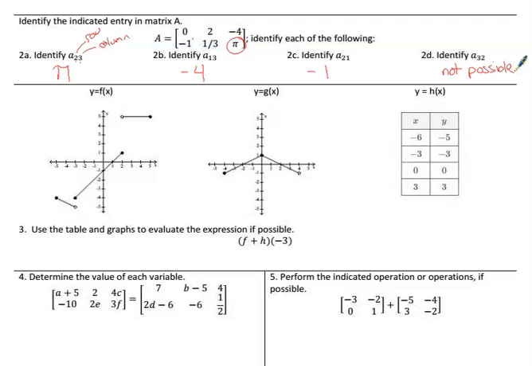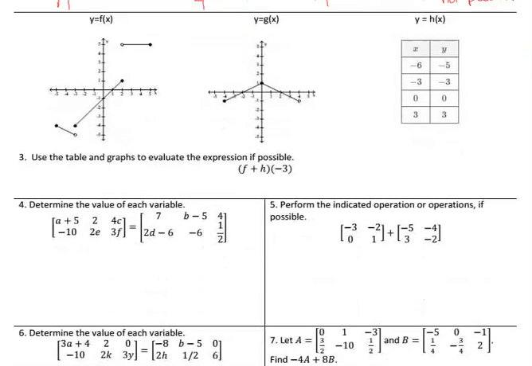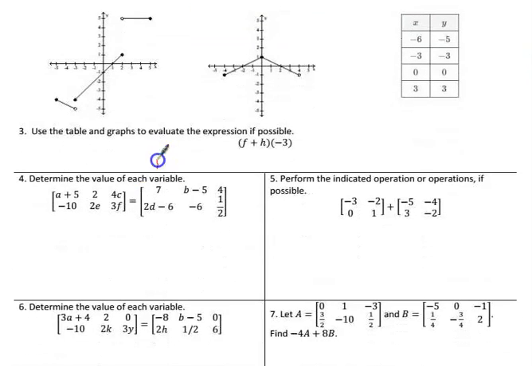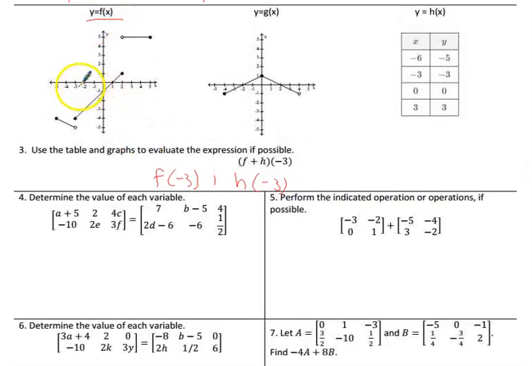Now, for number 3, we want h plus f, those functions, evaluated at negative 3. So that means I want f of negative 3 plus h of negative 3. Well, f is the first graph, so we go to negative 3 and get that y value, which is negative 4. H, this one's g, so I don't need g. H of negative 3 is negative 3. So it's negative 4 plus negative 3, which is negative 7.